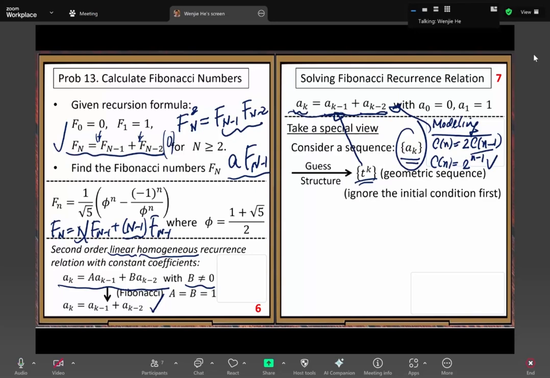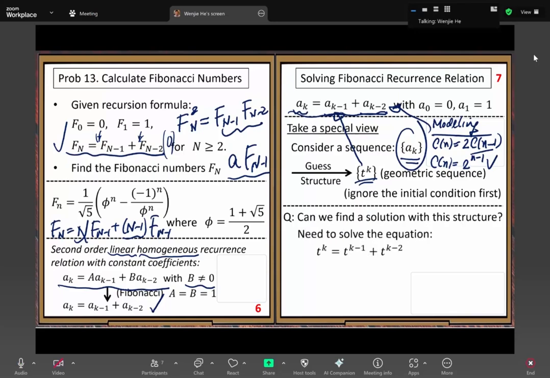But this little t is unknown here. Because it's unknown, we can make our decision. We can choose an appropriate little t to get a solution. We have freedom to choose little t.